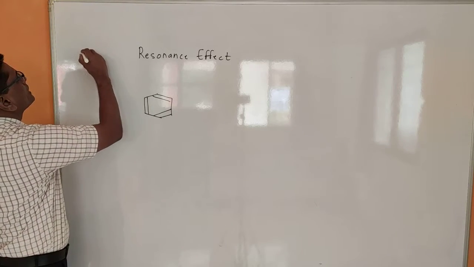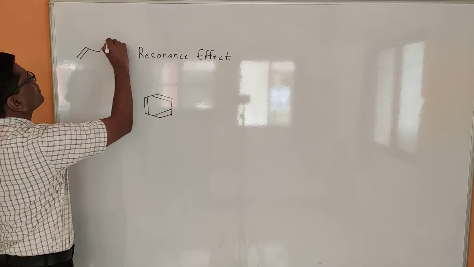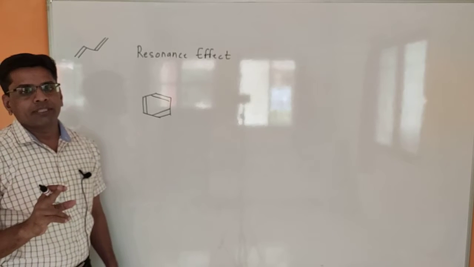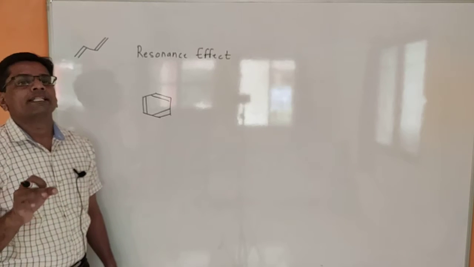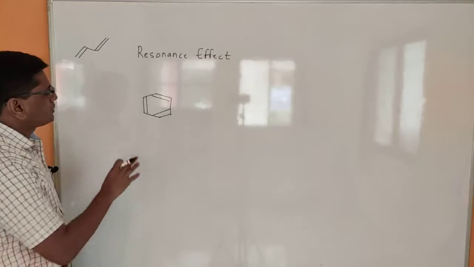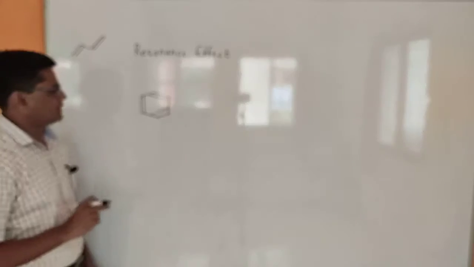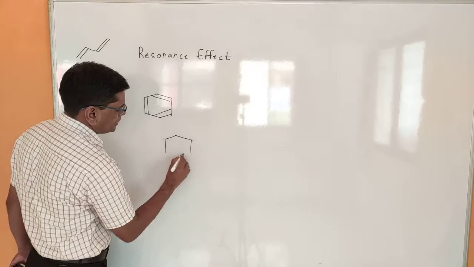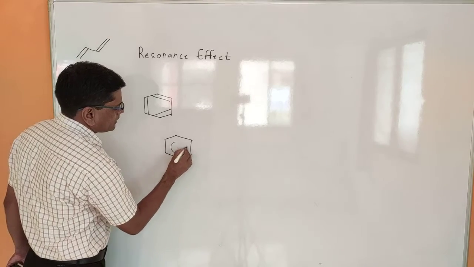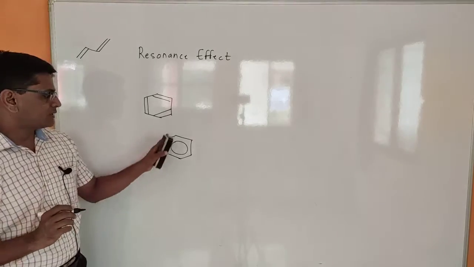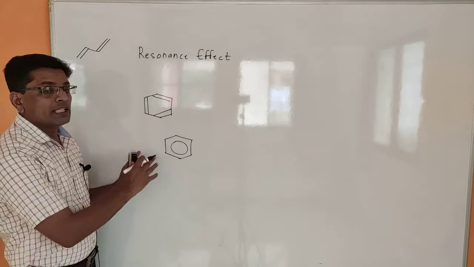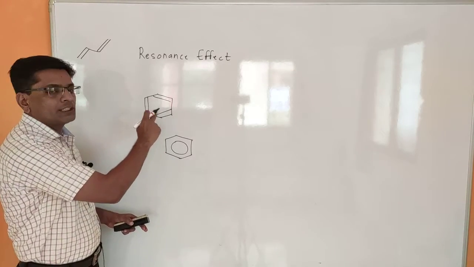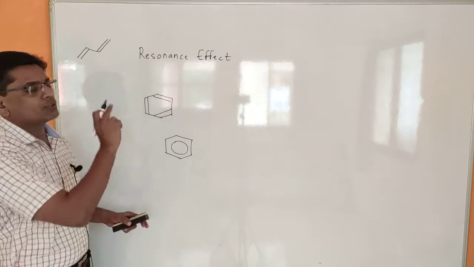Conjugated system means the molecule must have a double bond, single bond and double bond. This is called a conjugated system. In resonance effect, the first requirement is that the molecule must have pi electrons that remain in a conjugated form. So like that, the benzene molecule has a conjugated system. But when we draw benzene, most of the time we draw the structure in a canonical form. This circle which is present is a canonical form. This is a resonance hybrid. The meaning of this is that the double bonds present in benzene are continuously delocalized in the ring by resonance effect.